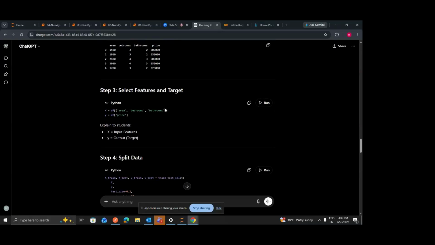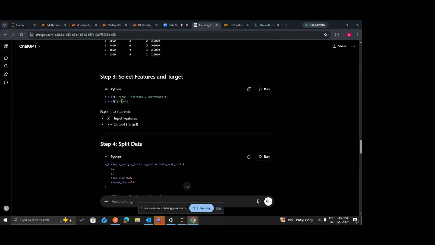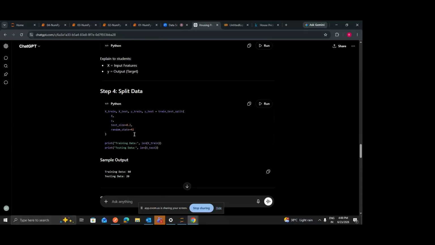Once you have seen what data you have, you can simply split this data into x and y. Basically, in x you are keeping all the features, and inside y you are keeping all the target values. Here target is price, so we have kept this target in y. Now the next step is to split this data. In machine learning we directly have a function for this, you don't need to do it explicitly.